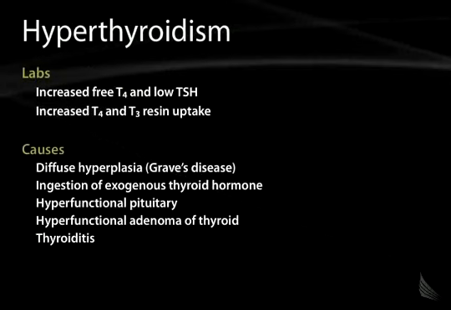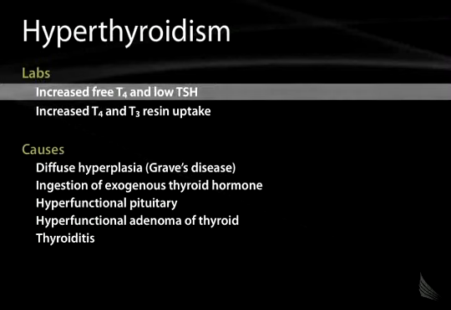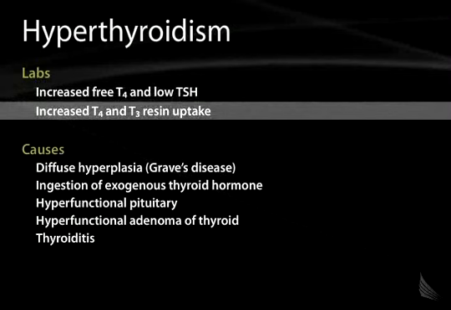Laboratory workup of hyperthyroidism includes an evaluation of the TSH and potentially T4 and T3. So you may see an increased free T4 and a low TSH, and you may see an increased T4 and T3 resin uptake. So in the T4, of course, thyroxine is the prohormone, which is converted to the metabolically active T3. You'll have an increased T4. If you measure T3, you'll have an increased T3, but that's a difficult bioassay.